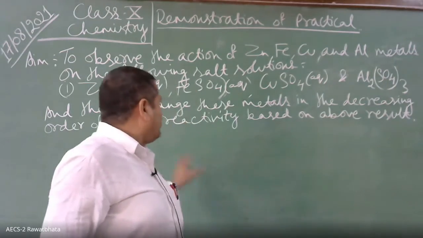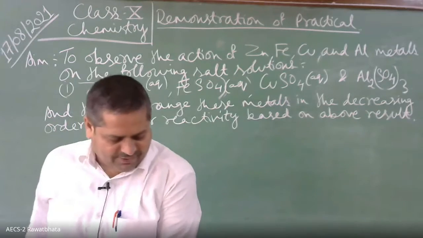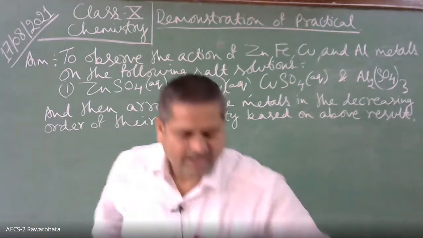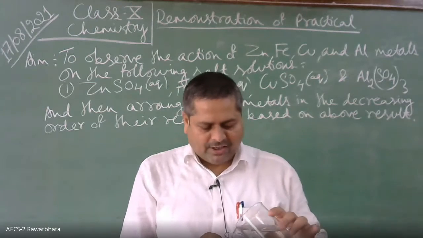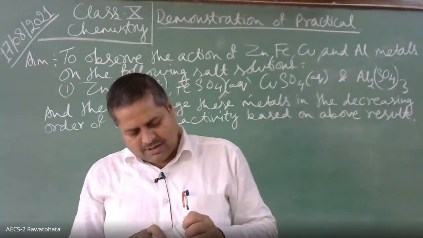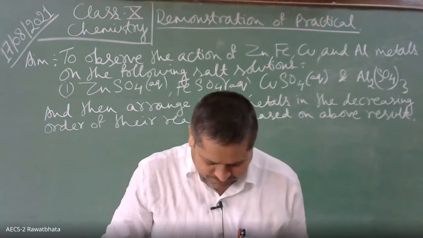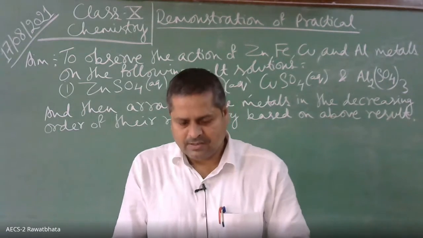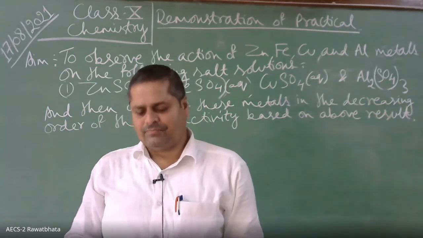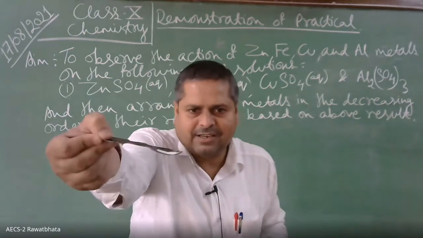Then what is the other solution that we have to prepare? Iron sulfate, FeSO4. This is iron sulfate, and we will take another beaker and some water into it. Okay, and we will add iron sulfate into it. What is the color of iron sulfate, children? Light green. Very good. You can see this is light green in color.